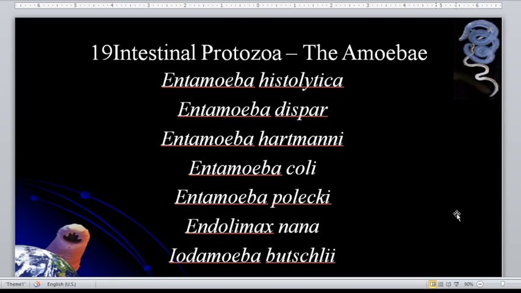Go to the next slide. But how can you differentiate them? How can we possibly know if that is histolytica or dispar or Hartmanni? We can use the PCR methods. Okay, we proceed to the next slide.